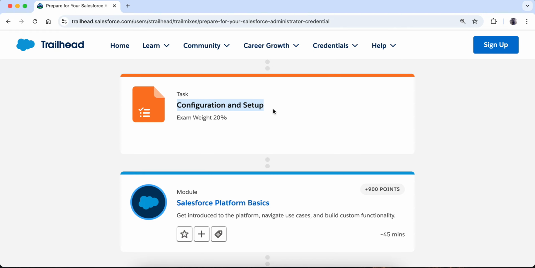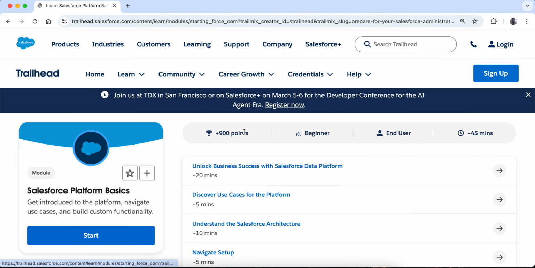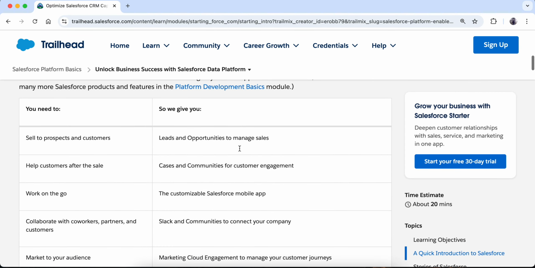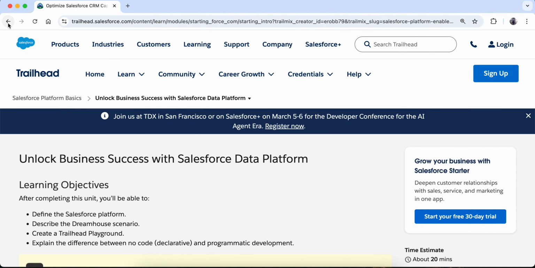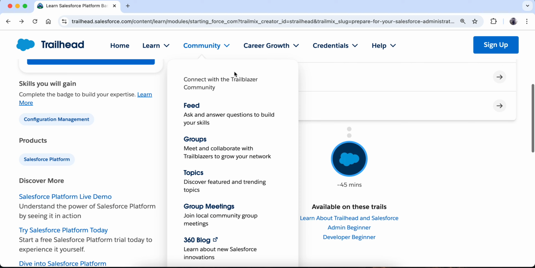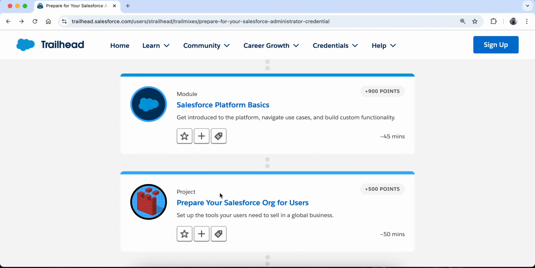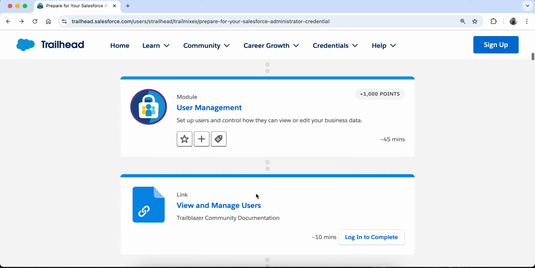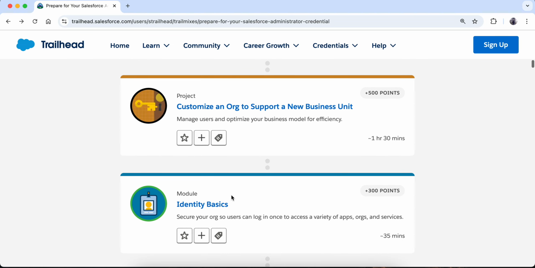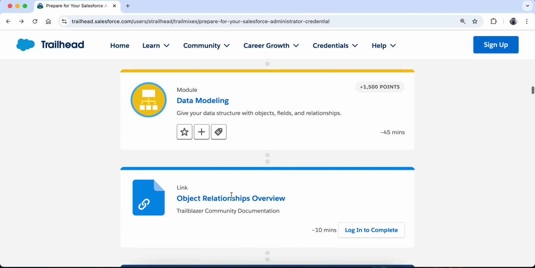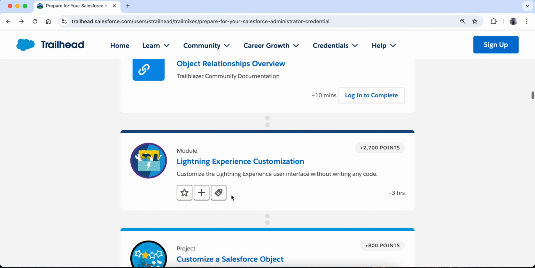Suppose for configuration and setup, if I open Salesforce platform basics, it is going to give me a lot of things on how we can navigate, set up, and all these things. Once I have all the basics covered, I can move on to my project, and then a lot of other modules are there. Then again a project is there. So this is how they have built the whole content.